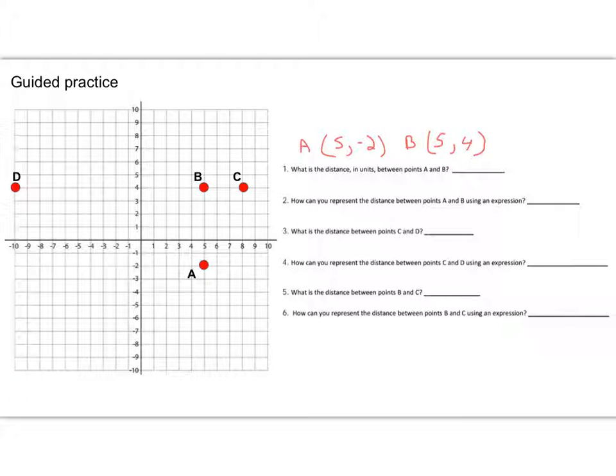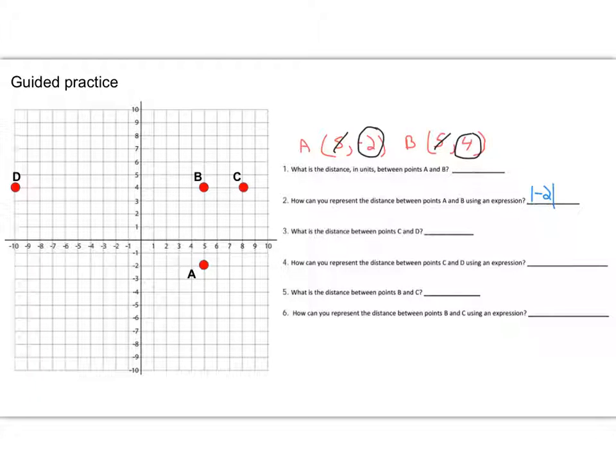So if we put this through the process, the x coordinates are the same, so we're going to cross those out. The y coordinates are different. And really, what I'm about to do answers question 2, so we're going to do that one first. So I want the absolute value of the first one.